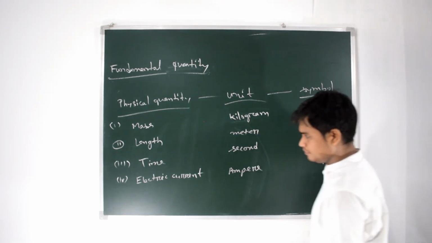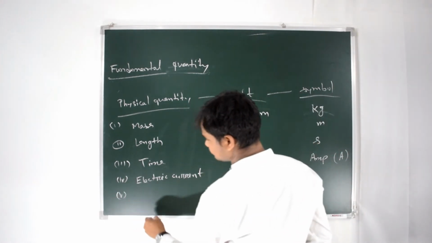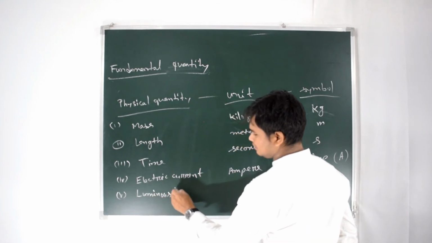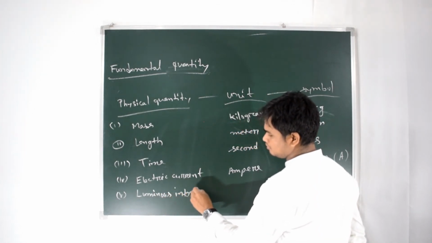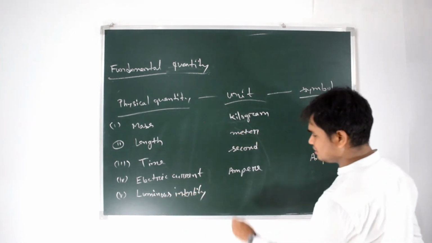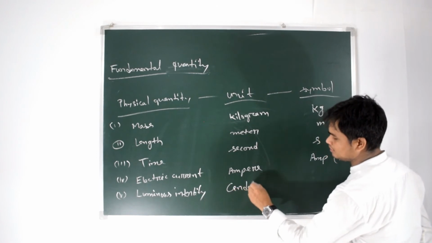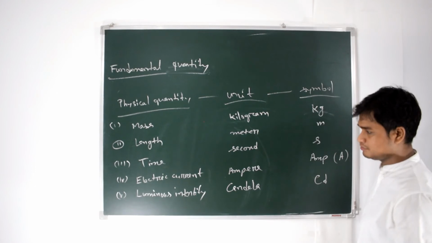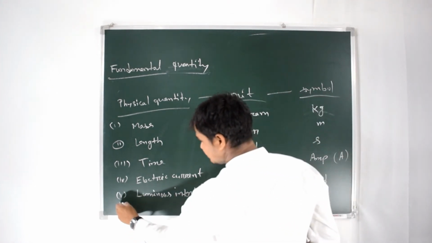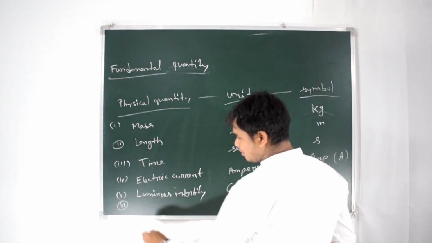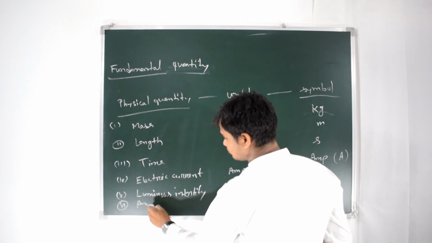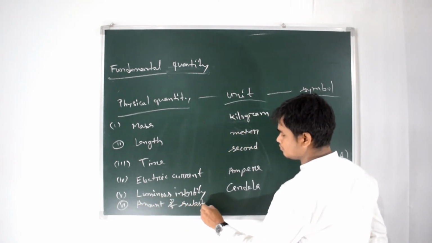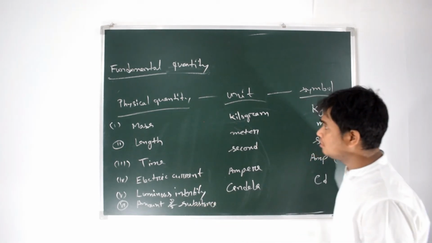Next, luminous intensity. The unit of luminous intensity is candela, used as cd. Number 6, amount of substance. These are fundamental quantities.